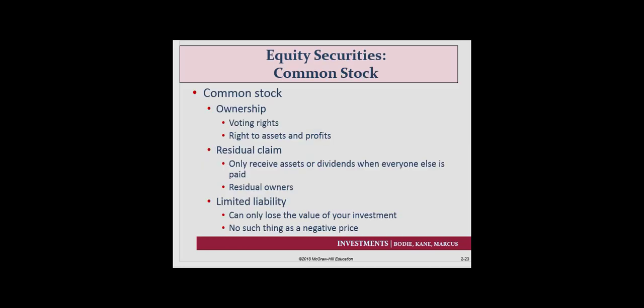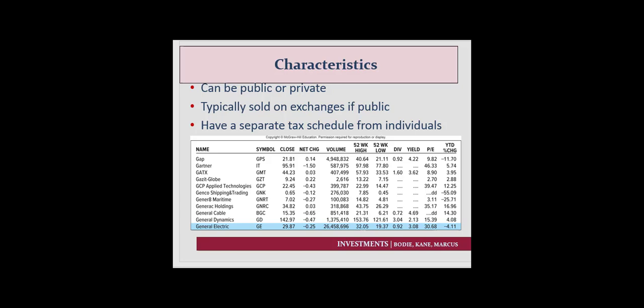So, what do you get with common stock? I'm sure you know you get ownership. When you own things, you get voting rights. You have the right to assets and profits. However, you only get those things if there's something left over. This is what's referred to as a residual claim. Corporations also have what's referred to as limited liability. You can only lose the value of the investment or the price of the stock that you purchased.